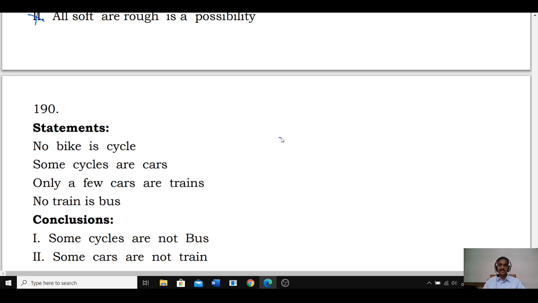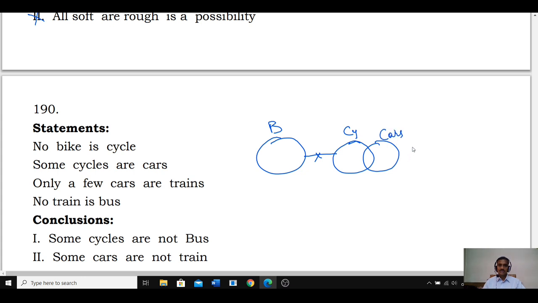No bike is cycle. No bike is cycle. This is bike and this is cycle. No intersection between bike and cycle. And some of the cycles are cars. Some cycles are cars. Only a few cars are trains. Konni cars matrame trains. That means all cars cannot be trains. No train is bus. No intersection between train and bus. Train and bus city bus kalapur. This is bike. Then coming to the first one.